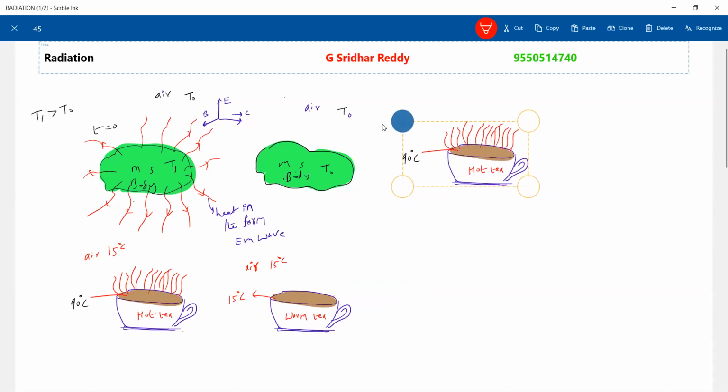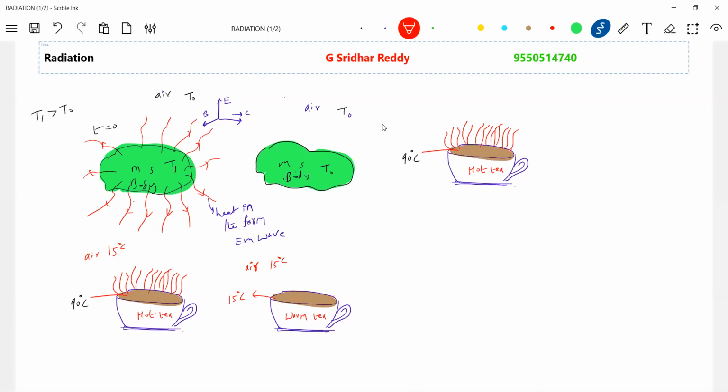So this is the hot tea, and I do have a cool drink bottle. Let this be Maza.